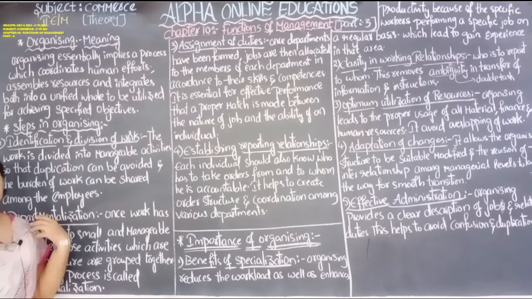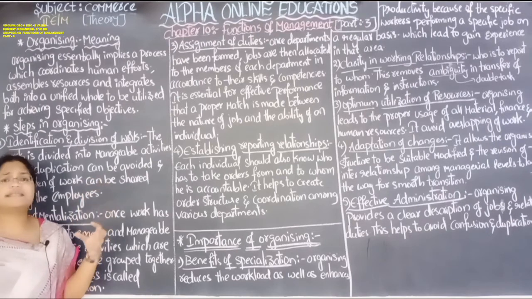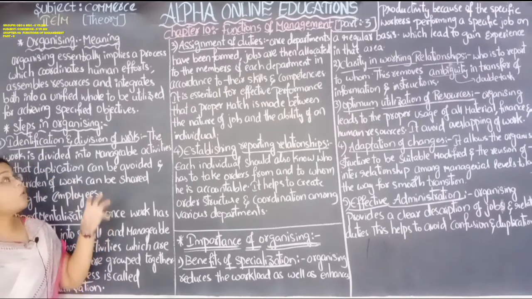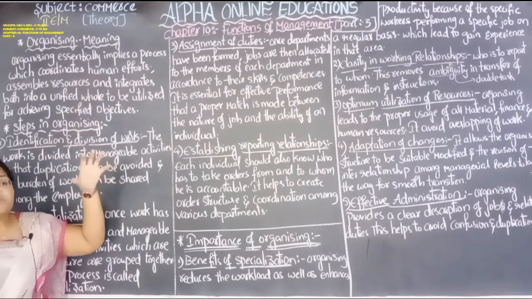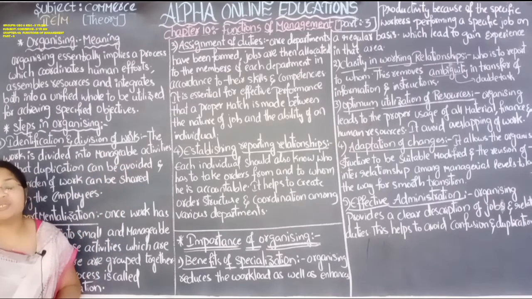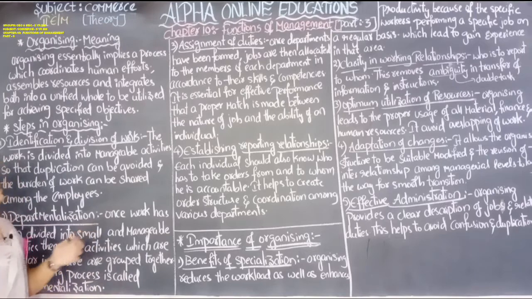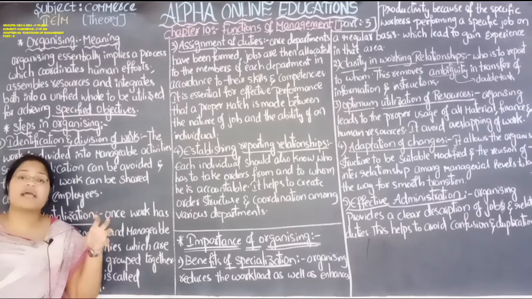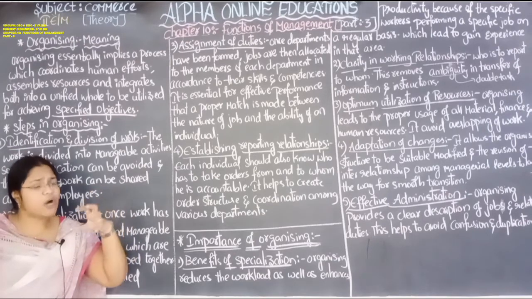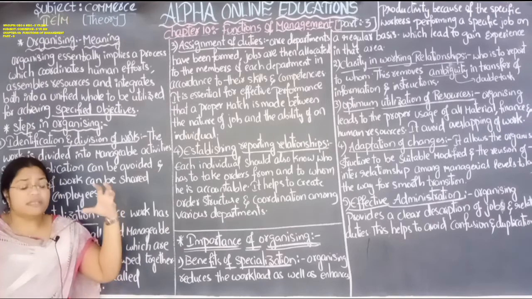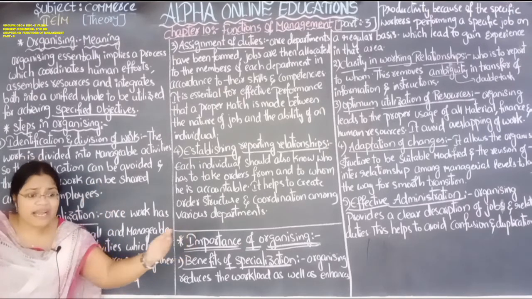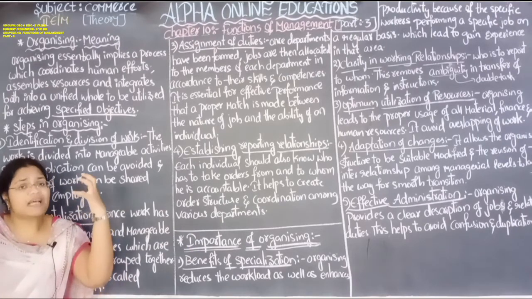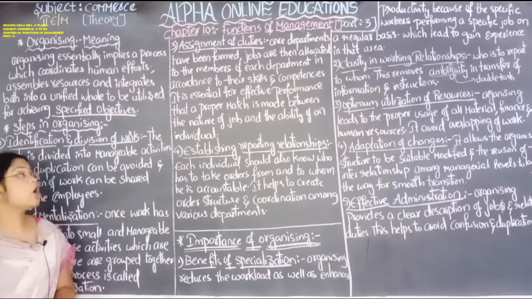So what is written here means, organizing means bringing all the resources, whatever the resources that are required, human resources, human effort, which are utilized in order to achieve the specific objective of the business organization, whatever it may be. In order to achieve that, the human effort is required to organize, to bring all things together that will help for the achievement of the ultimate objective of the business organization.